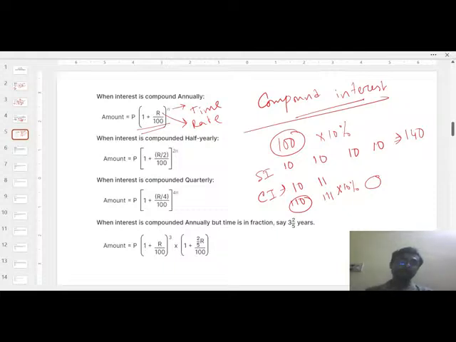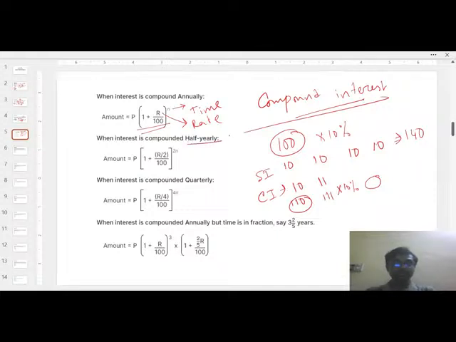But if compounded will be half yearly or if compounded will be quarterly, then what will happen? Because nowadays all of you have the basic knowledge about the mutual fund or some investment. In the investment case also you can see that this interest is basically calculated on the basis of the compound interest, not the simple interest. So if the number of compounding will be higher, the rate of interest will be lower.